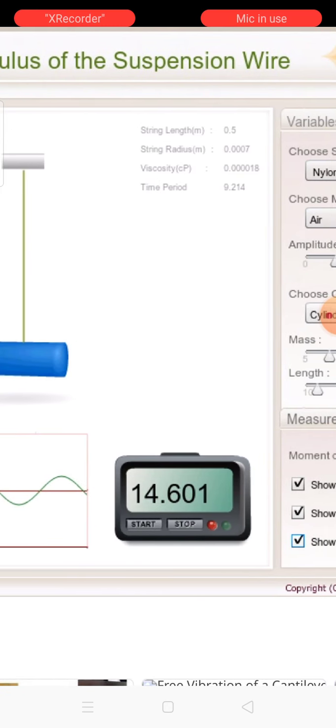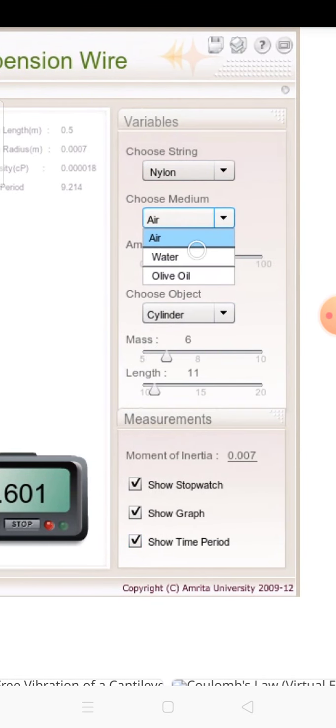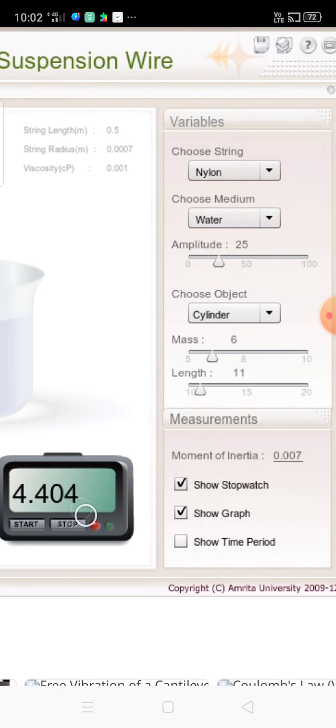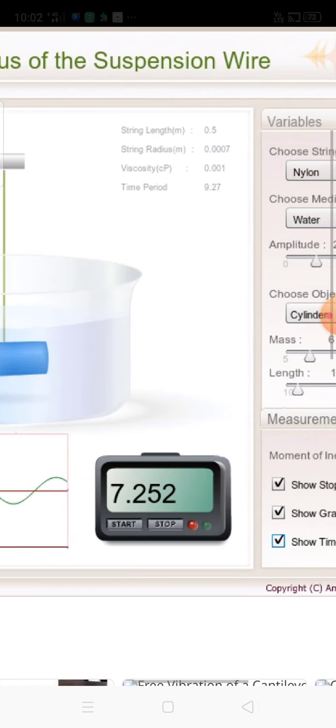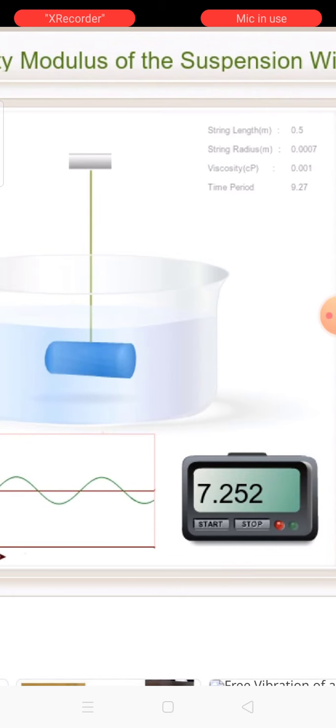This way I change the material from air to water. Again I show the time period, and restart the practical. I wait for some time, then stop the operation. Then I come to show time period. Again it shows the time period is reduced because it is working within water.